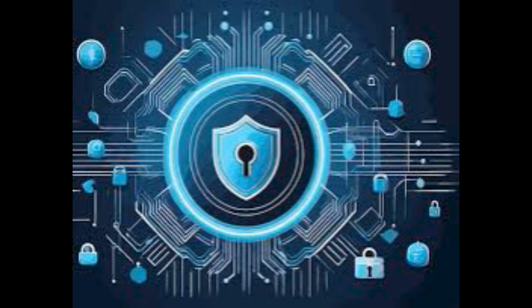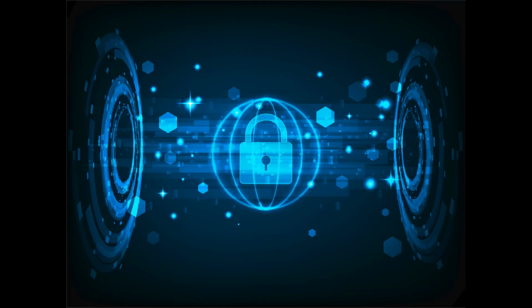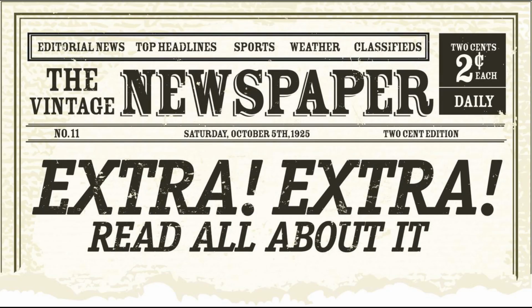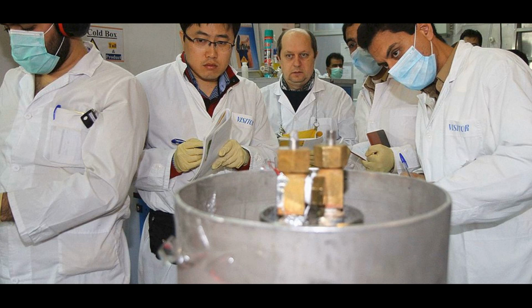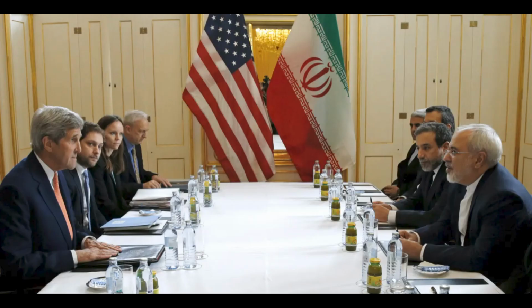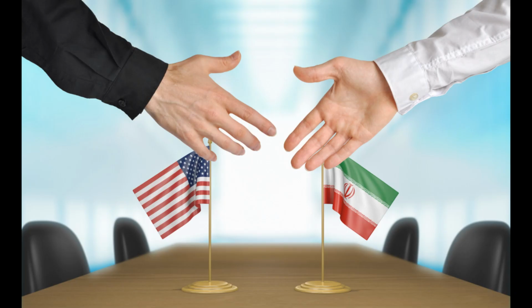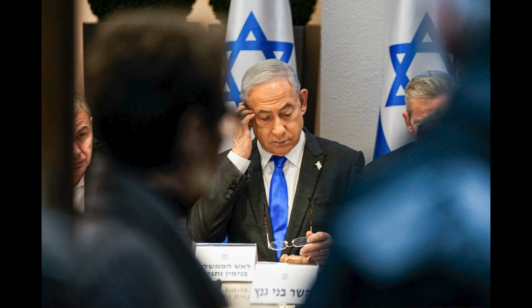In 2010, the Stuxnet virus, widely attributed to the US and Israel, damaged Iran's nuclear centrifuges. Between 2011 and 2012, several Iranian nuclear scientists were assassinated, with Iran blaming Israel and the US. In 2015, the Iran nuclear deal, or JCPOA, was signed between Iran and world powers, including the US, limiting Iran's nuclear program for sanctions relief. Israel opposed the deal, arguing it was insufficient.